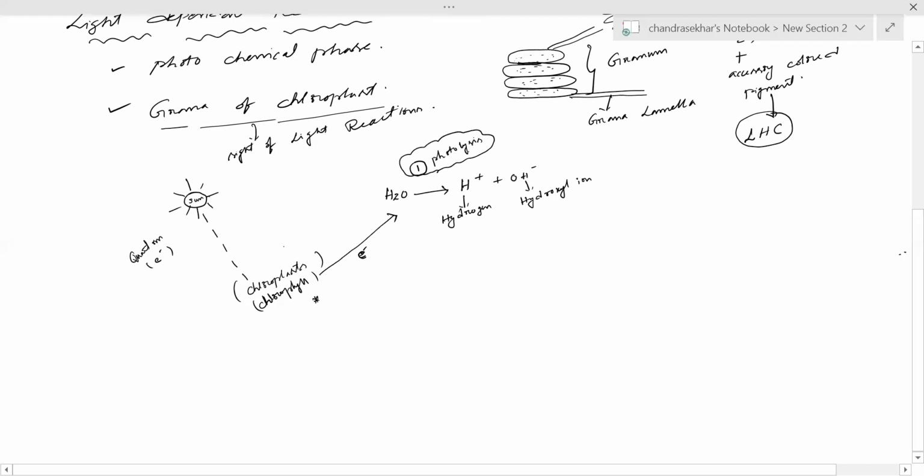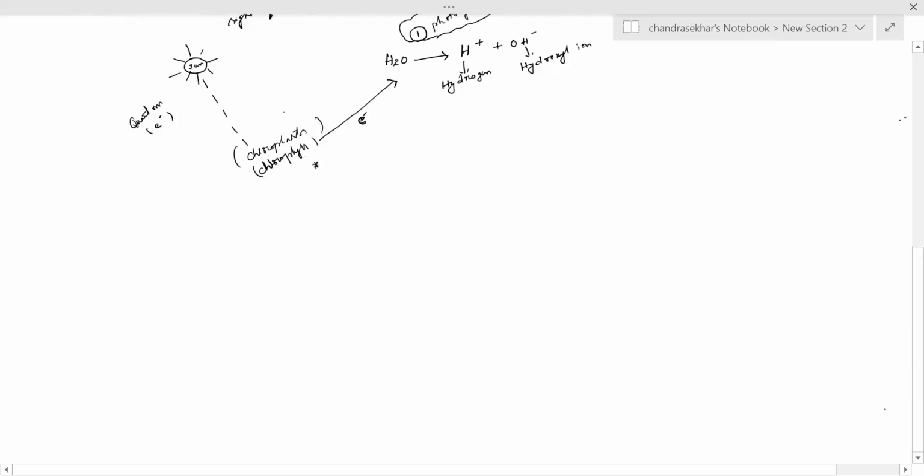Photolysis means the light activated chlorophyll molecule has the ability to split water molecule into hydrogen and hydroxyl ion. So this is called photolysis, the first step of light reactions.